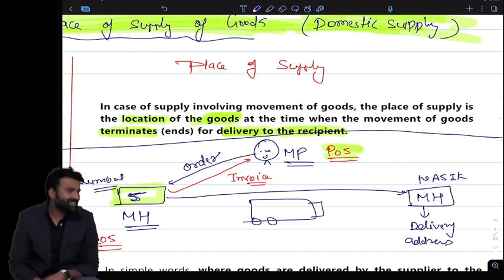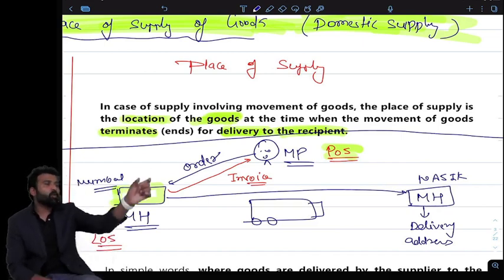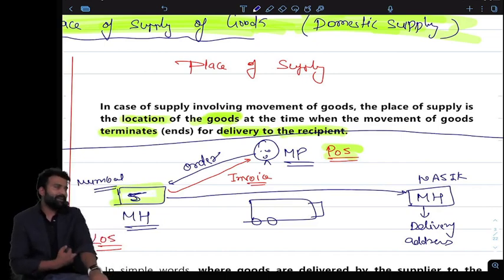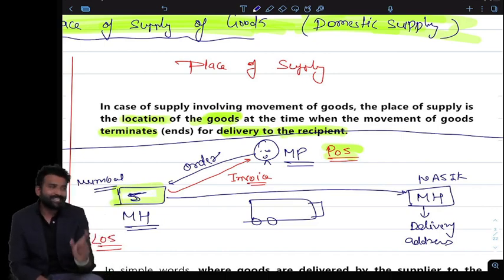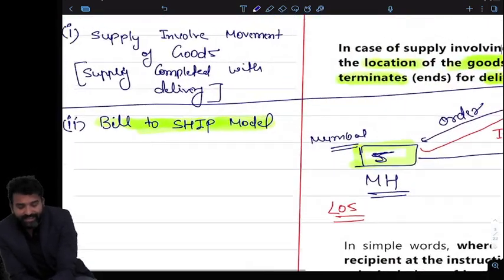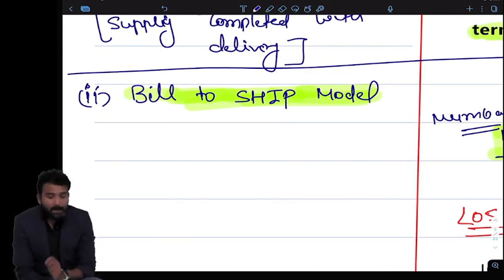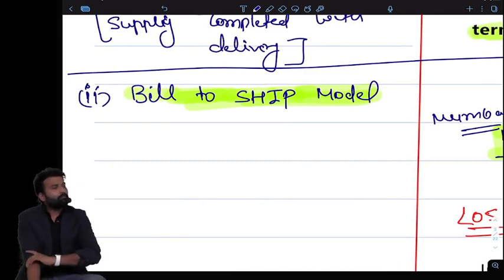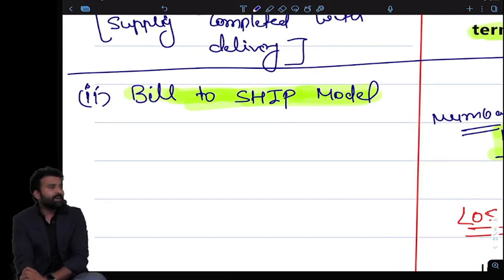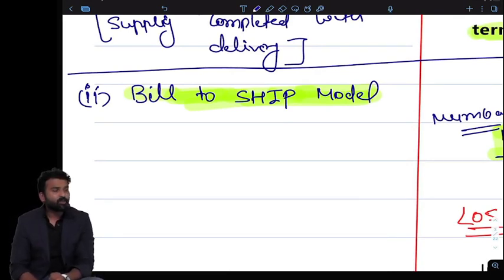Are you getting it? Whenever the goods involve movement, I am delivering the goods to some place, then the destination of the goods will be the place of supply. But there is one interesting case, and that is regarding the bill to ship model. You know what is the meaning of bill to ship model? Does somebody know the meaning of bill to ship model?